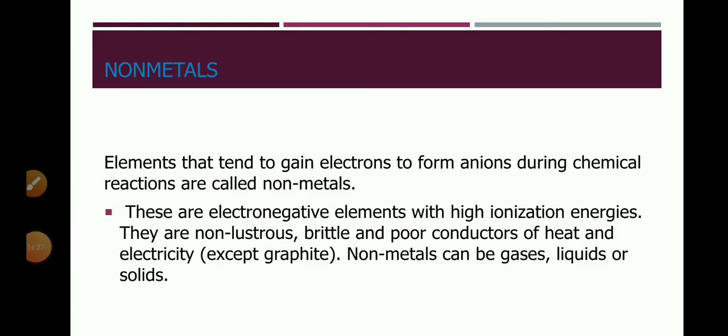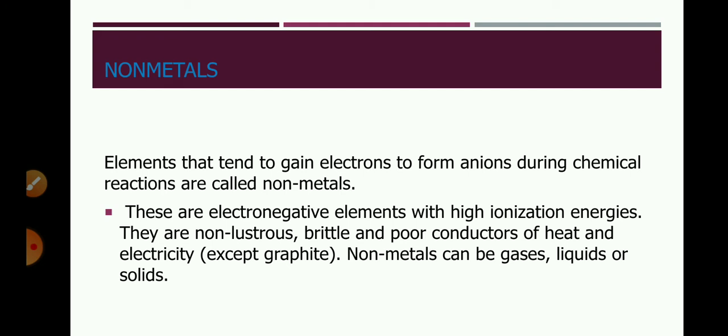Now we will discuss non-metals. The elements that tend to gain electrons to form anions during a chemical reaction are called non-metals. So what are the non-metals? Non-metals are the elements which have 5, 6 and 7 electrons in their valence shell, in their outermost shell.